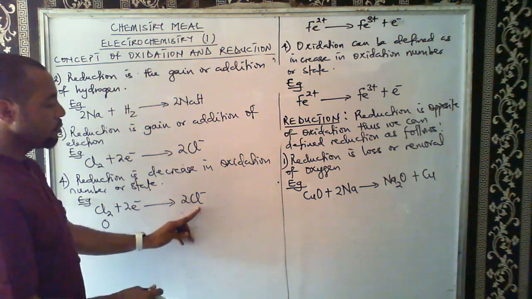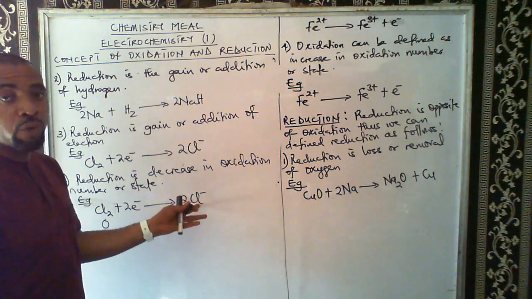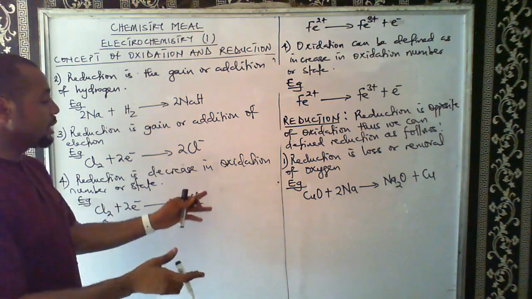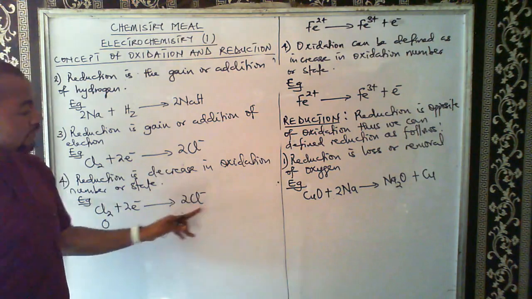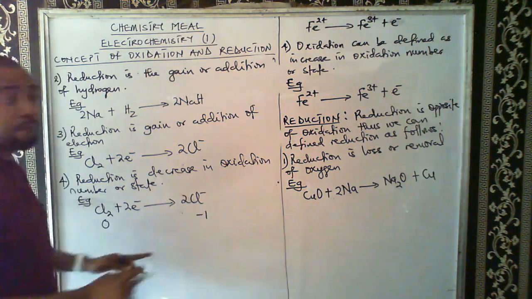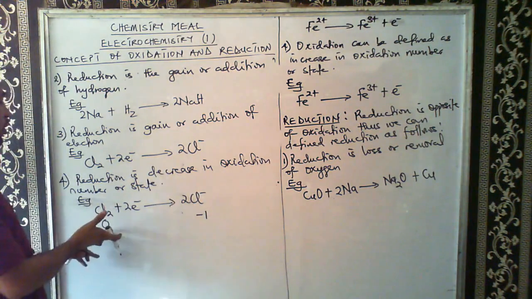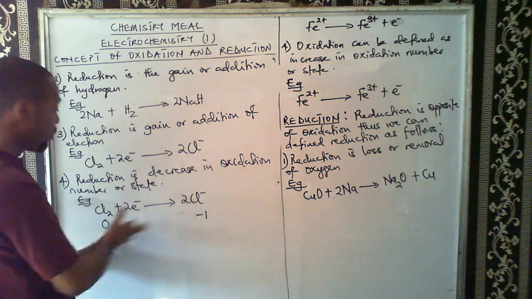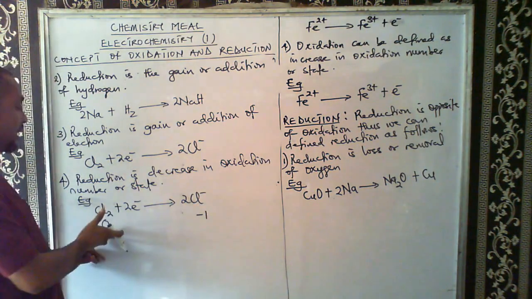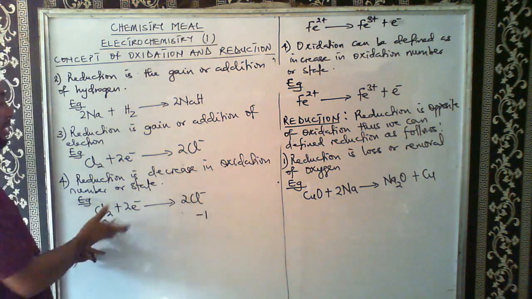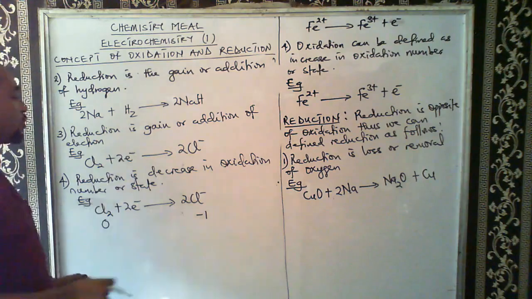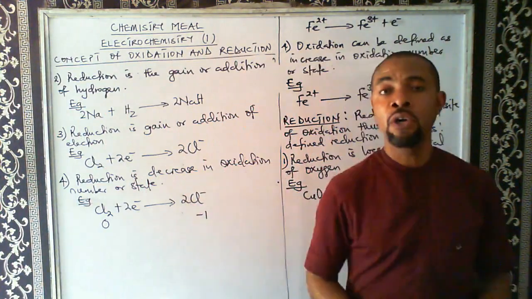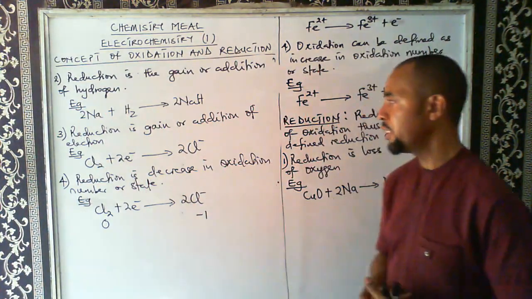Now here, the chlorine is in ionic state, so it's chloride. And we say that the oxidation state of a single simple ion is the charge on the ion. So it means the oxidation state of this chloride ion is -1. So you notice that the oxidation state of chlorine decreased from 0 to -1, because 0 is actually greater than -1. So there is a decrease from 0 to -1. And because there is a decrease in oxidation state, reduction took place. That's why we say that reduction is also decrease in what? In oxidation number, oxidation state.